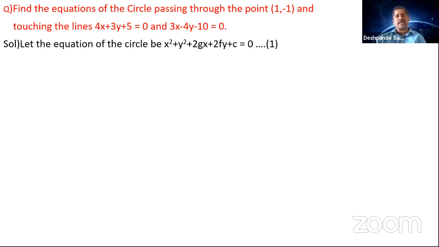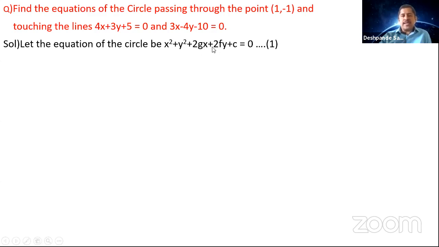First of all, you take the equation of circle. So what is given here? The circle is passing through a point. What is the point given here? (1, -1). So the first condition given is the circle is passing through the point (1, -1). The second condition given is whatever the circle you got, it is touching both the lines. So if it is touching both the lines, the meaning of it is the radius from the center of the circle should be equal to the perpendicular distance.